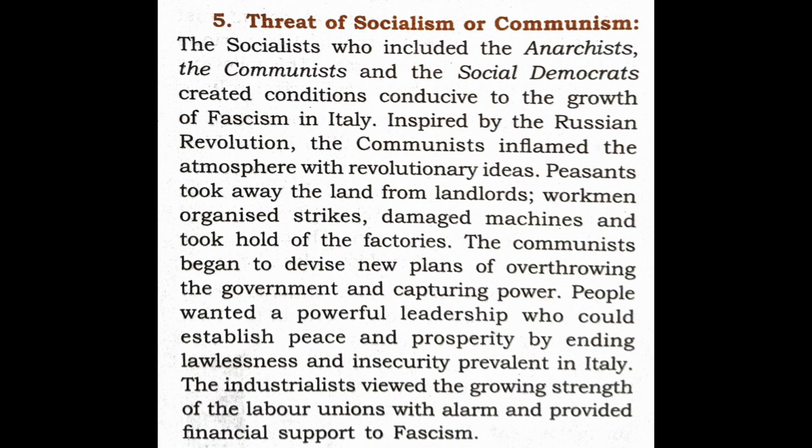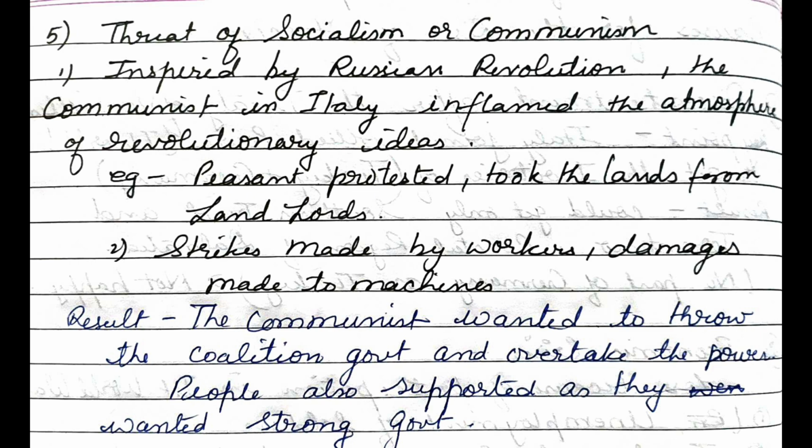Then we should discuss the threat of socialism or communism. The socialists, who included anarchists, the communists and social democrats, created a condition conducive to the growth of fascism in Italy. They were also inspired by the revolutionary ideas which were happening in Russia. So here people were tired of such a coalition government where there was no good result. So at this stage there was a big threat of socialism or communism.